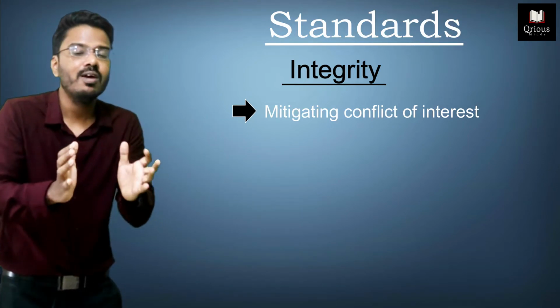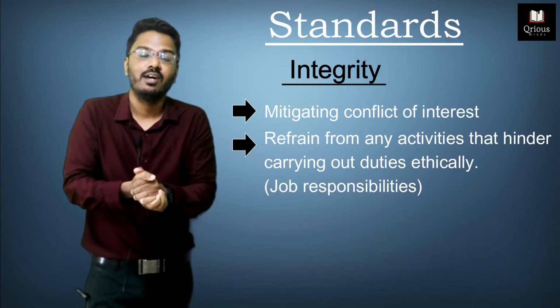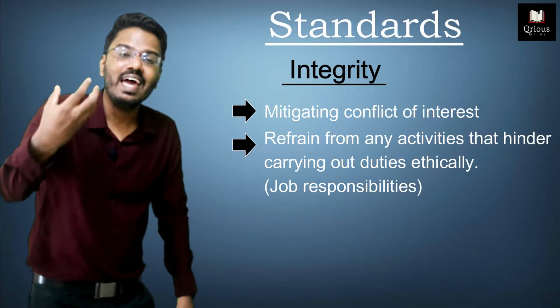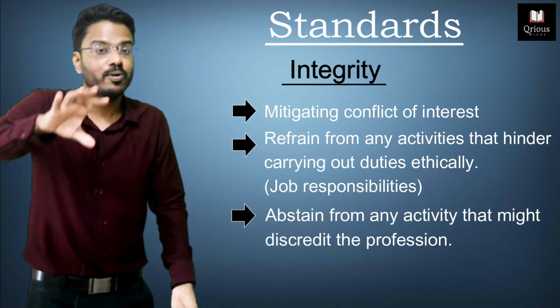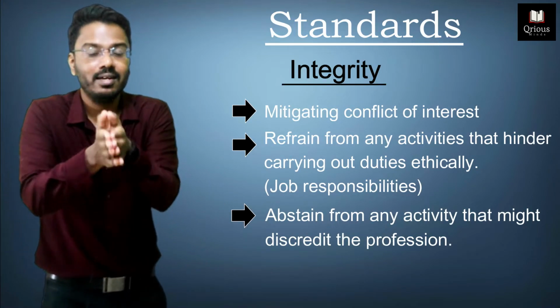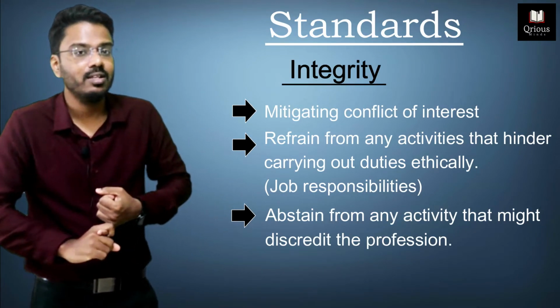And how can we mitigate? Refrain from engaging in any activity that might derail you from your job responsibilities. Refrain from engaging in any activity that might discredit your profession itself. The first was job responsibilities, the second is profession. So integrity means mitigating the conflict of interest. And how can we mitigate the conflict of interest?